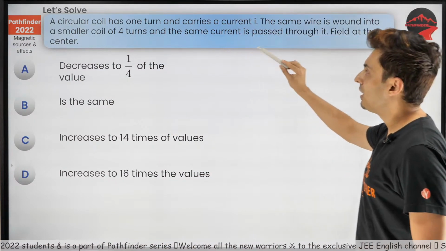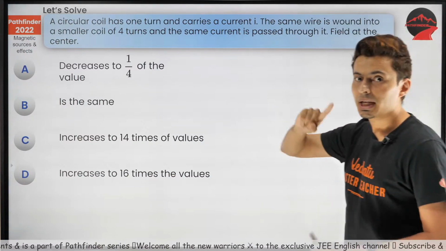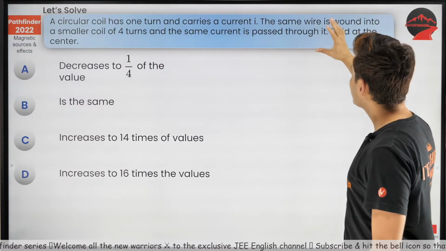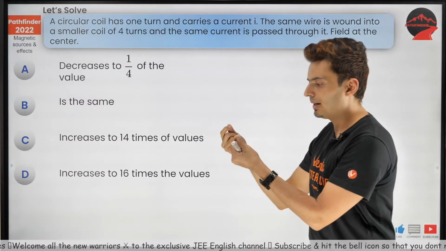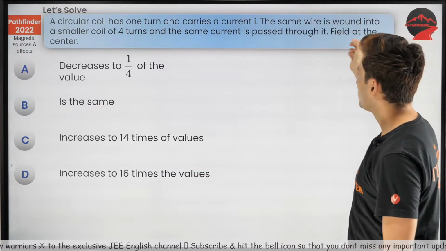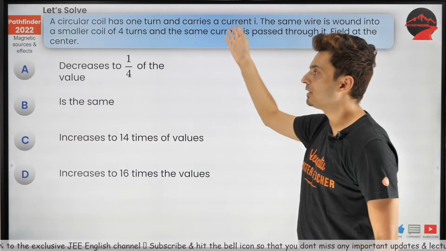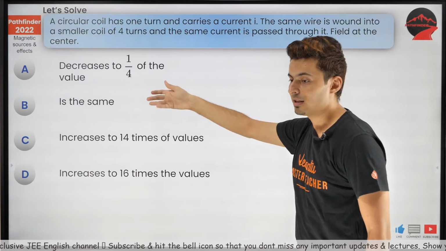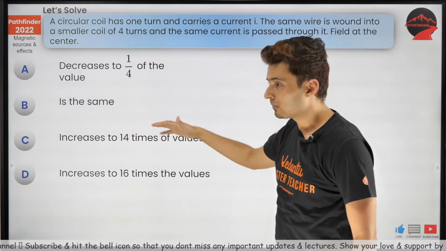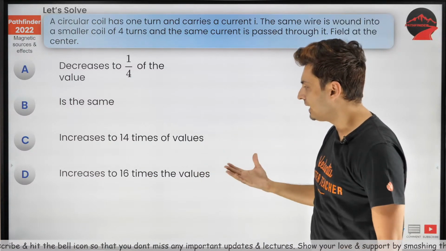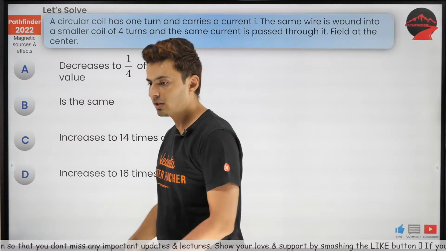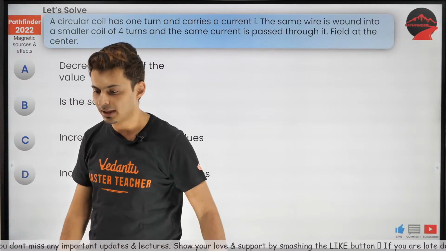There we go. A circular coil has one turn, and it carries current I. Now the same wire, you unwind it and you make 4 turns out of it. So if you pass the same current, what will be the new field at the center? Will it be 4 times less? Will it be the same? Will it increase 4 times or will it increase 16 times? Think about it. Very interesting question.